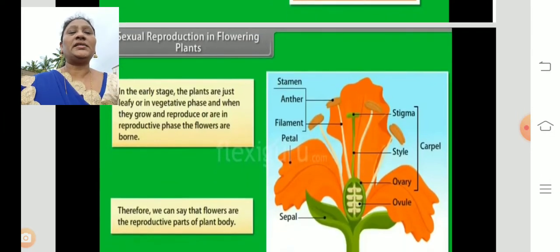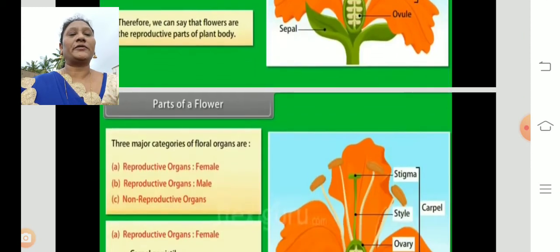In the early stages, plants are just leafy or in a vegetative phase, and when they grow and reproduce, in the reproductive phase, flowers are born. So we can say that flowers are the reproductive parts of the plants. You can see the different parts of the flower in the structure: sepals, carpel, stamen and petals. Generally these are the different parts of the flower.